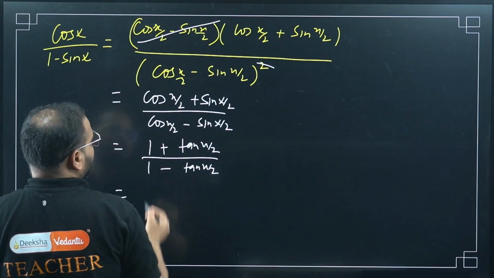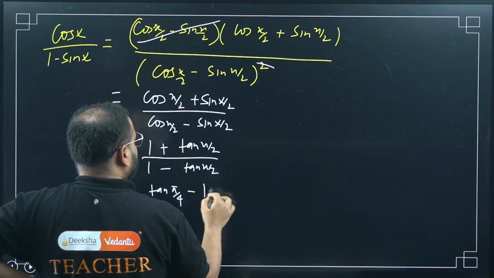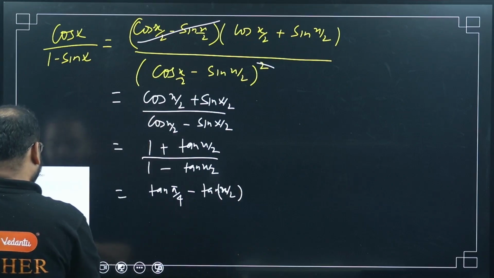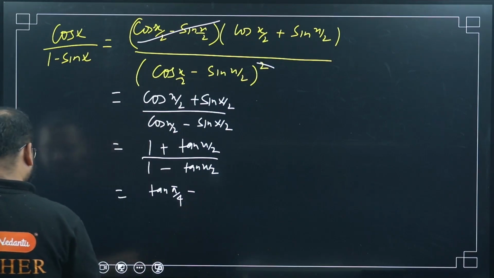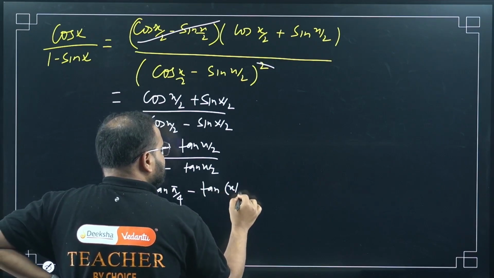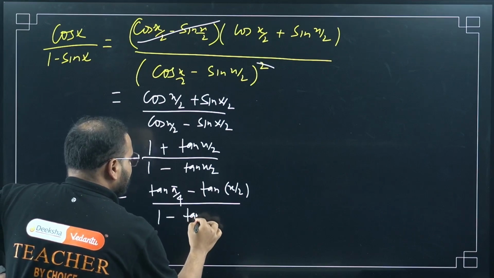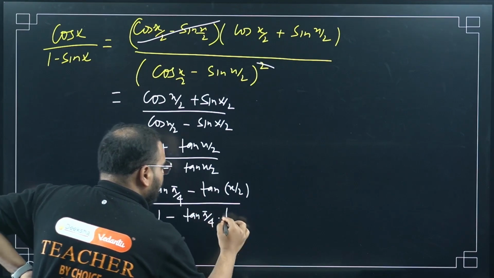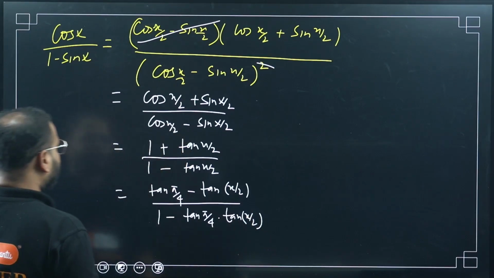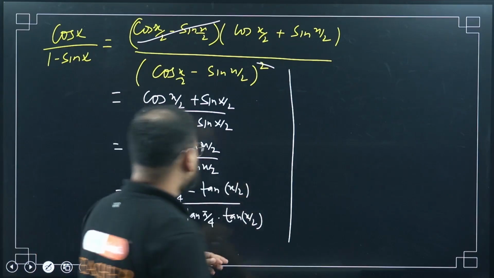So this can be written as what? I can write again same thing I used in the previous question. Tan pi by 4 plus tan x by 2, upon 1 minus, same thing I'll multiply here, tan pi by 4 and tan x by 2. What is this going to become? Please understand this. So I will have a transformed equation now.